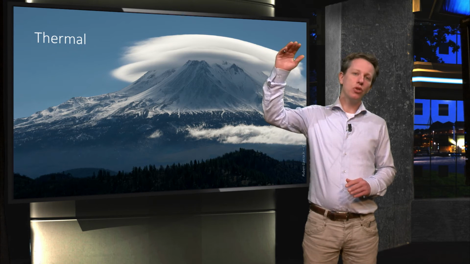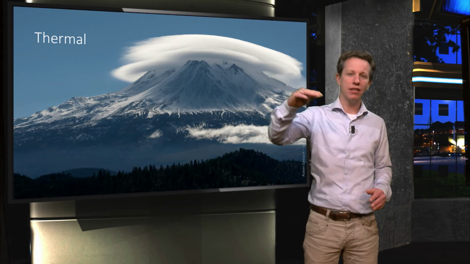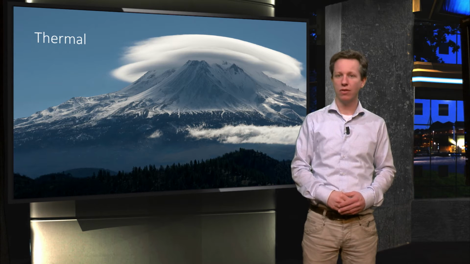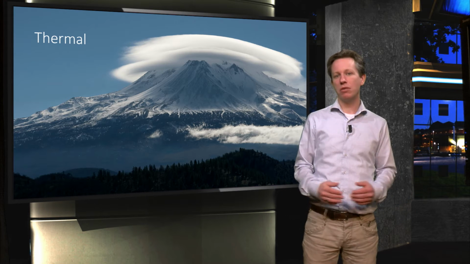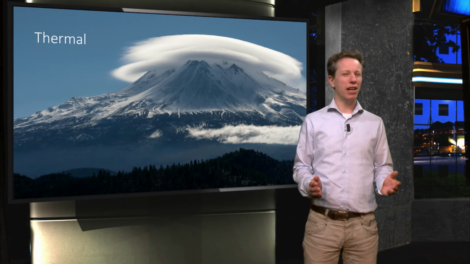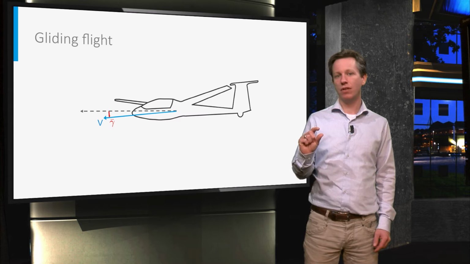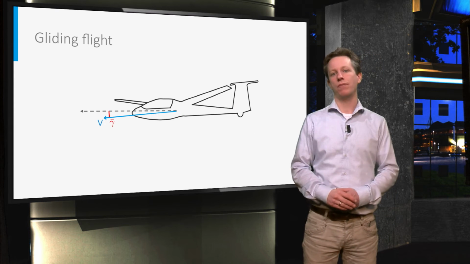Once a high altitude is reached, the aircraft can glide over a long distance to another thermal and restart this process. This is of course a very nice pastime. In terms of aircraft performance, the smallest glide angle that can be achieved is our main interest.